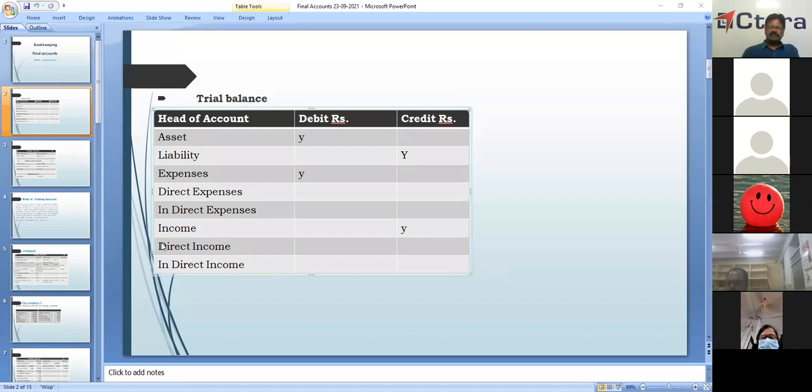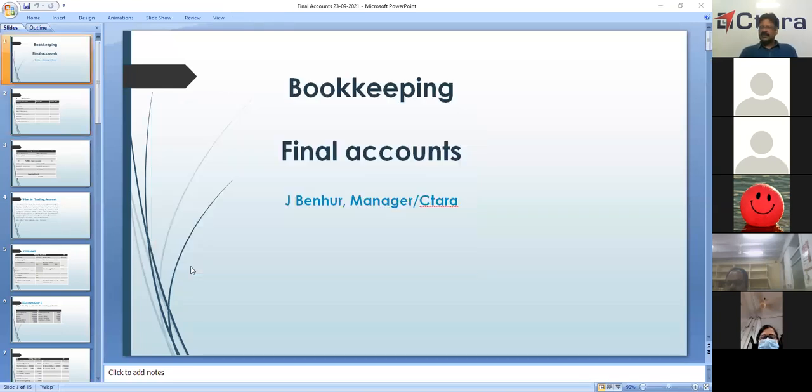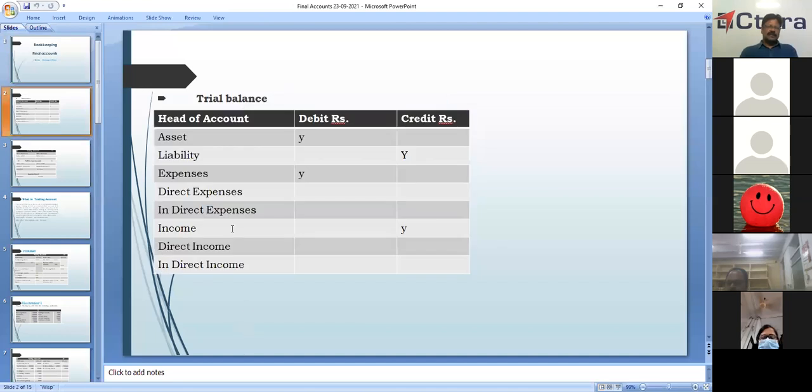Income also, you have direct income and then indirect income. Sales is called direct income. It will be shown in the trading account. And for indirect income, say the company has invested in a bank and we get interest, that is indirect income. So we have here assets.